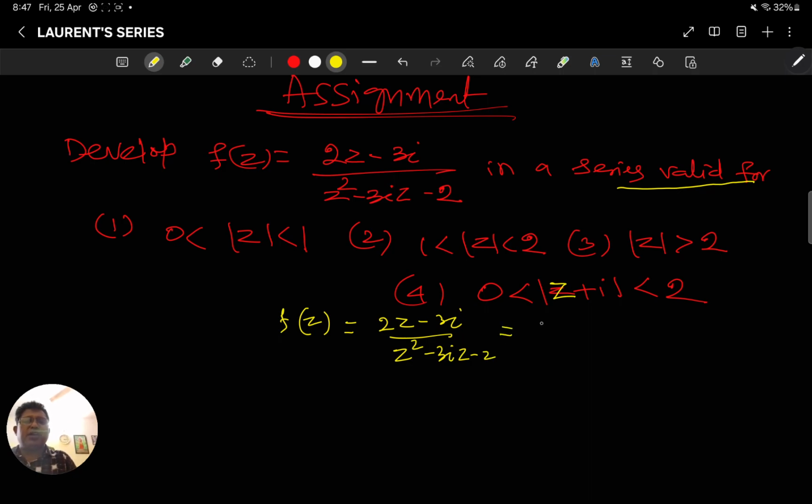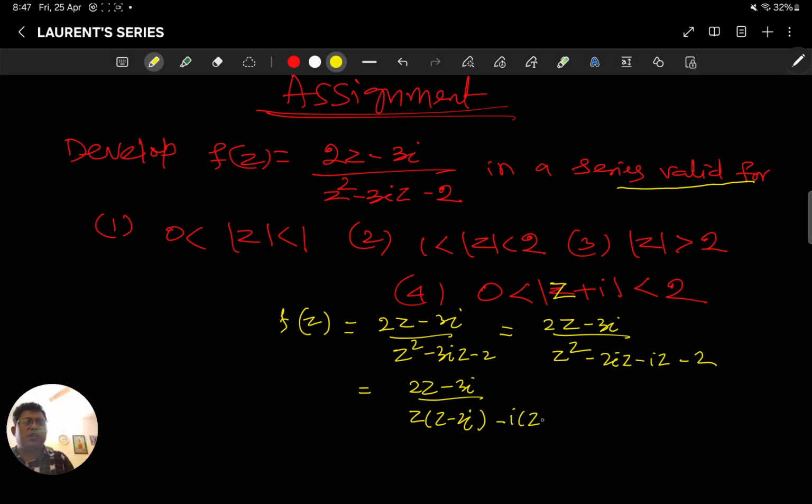If we simplify it, it is (2z minus 3i) by z square minus 2iz minus iz minus 2, middle term factorization. Okay, so this is equal to (2z minus 3i) by z into (z minus 2i) minus i into (z minus 2i).